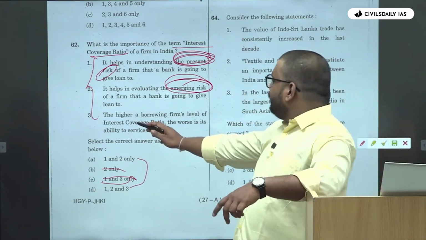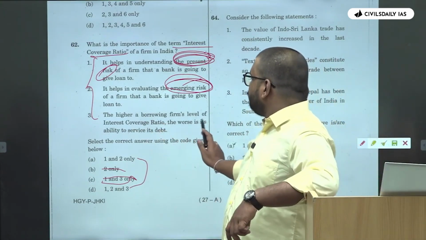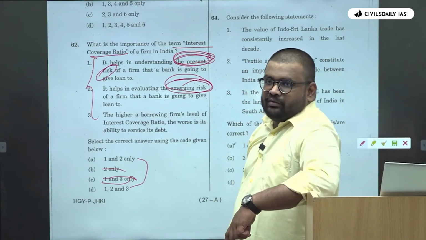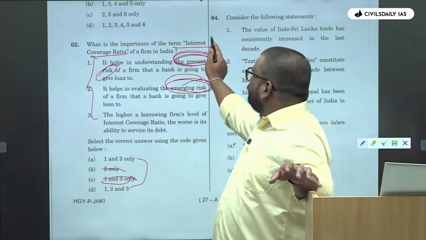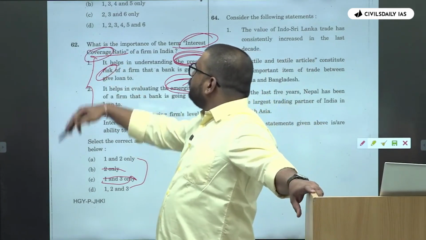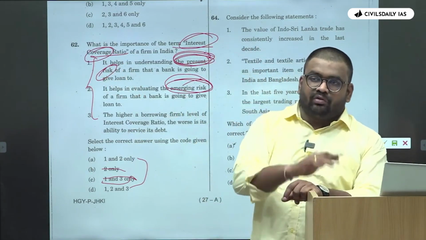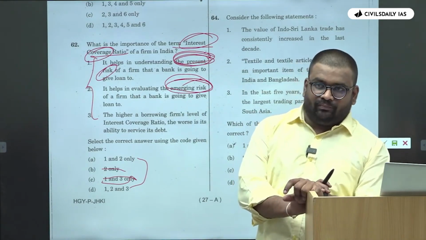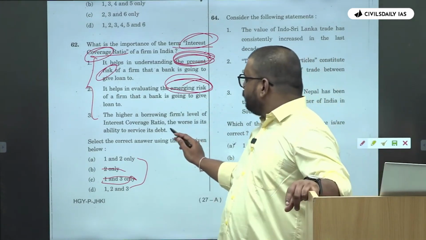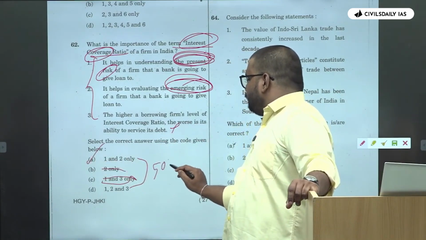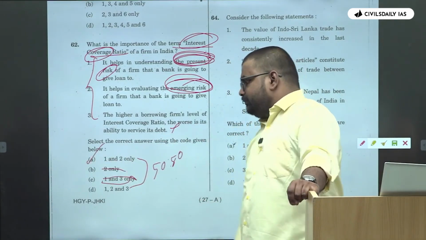Okay. The higher the borrowing firm's level of interest coverage ratio versus its ability to service its debt. Okay. Again, if you know the concept of the interest coverage ratio, you will know that the higher the interest coverage ratio, better its capacity to service the debt. Okay, it is the other way around. No. But at least it is 50-50 with elimination technique.